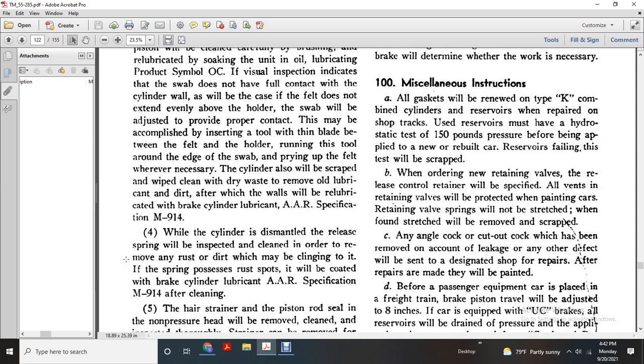When ordering new retaining valve, the release control retaining will specify with all the vents retaining valve will be protected with the painting with the car's retaining valve springs will not be stretched when the found with the stretch for the remove of the scraped or removed and scrapped.